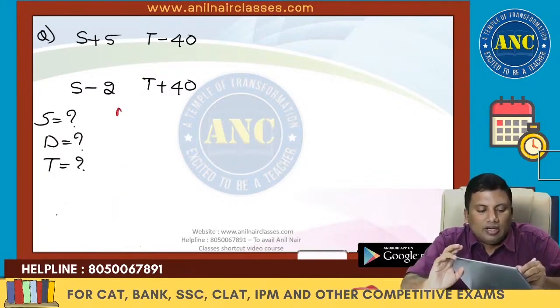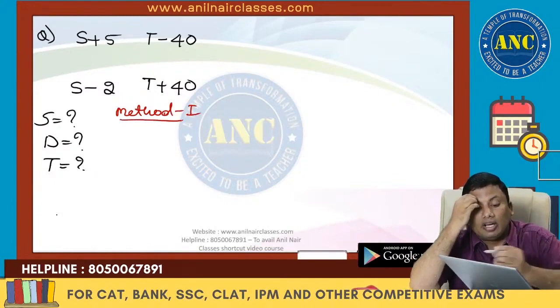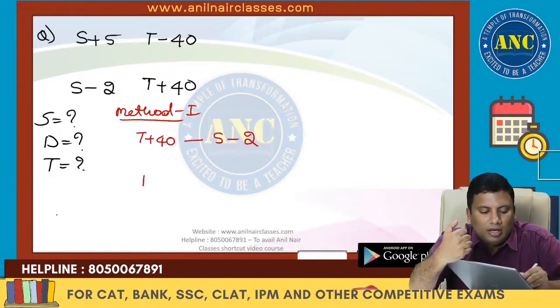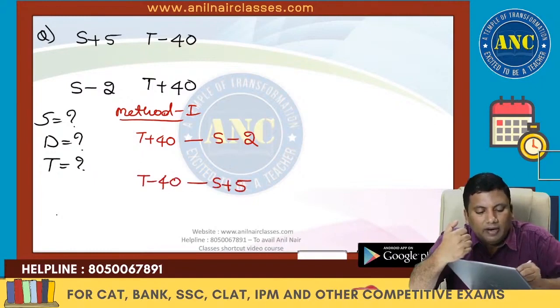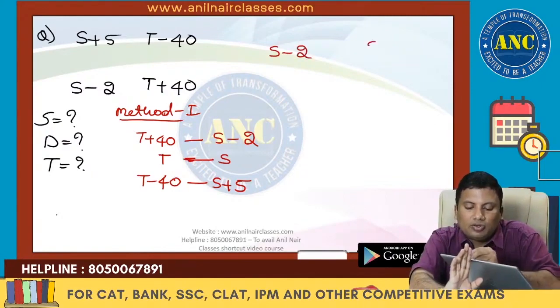Now see here. Method number 1. Write down in a serial order. So t plus 40 will result in s minus 2. T minus 40 will result in s plus 5. This is t and it is s. Lowest speed is s minus 2. Highest it is s plus 5.